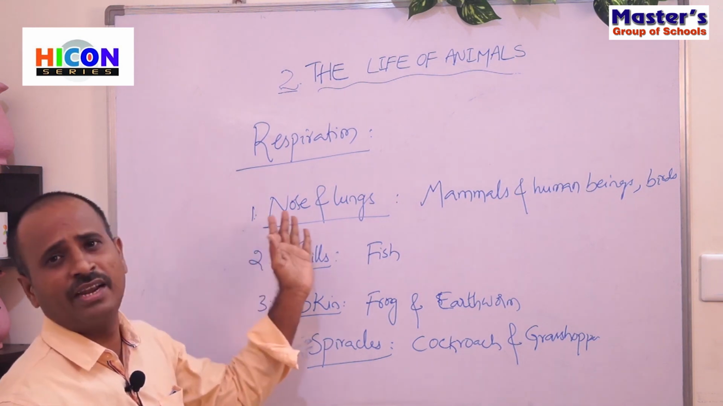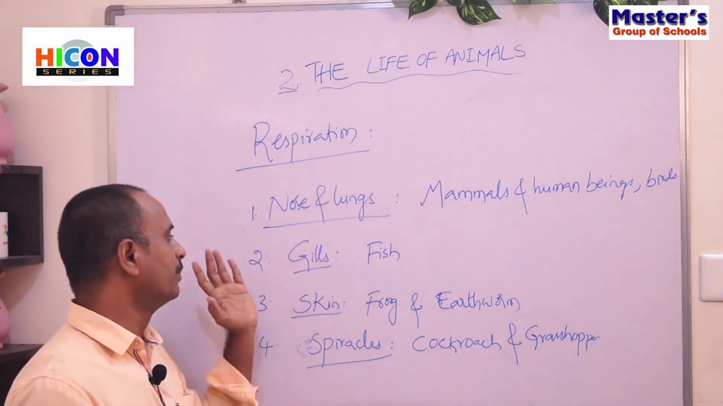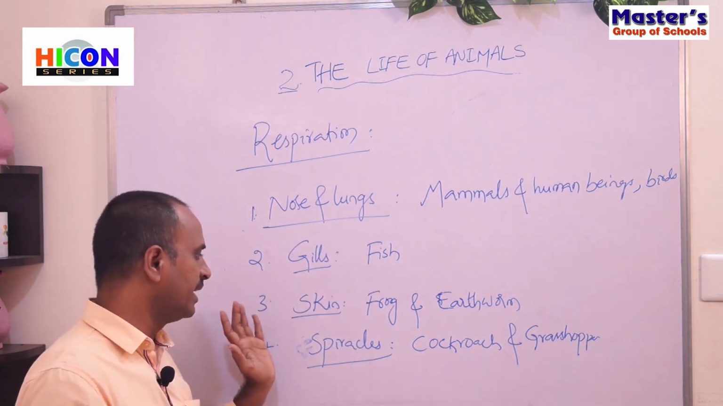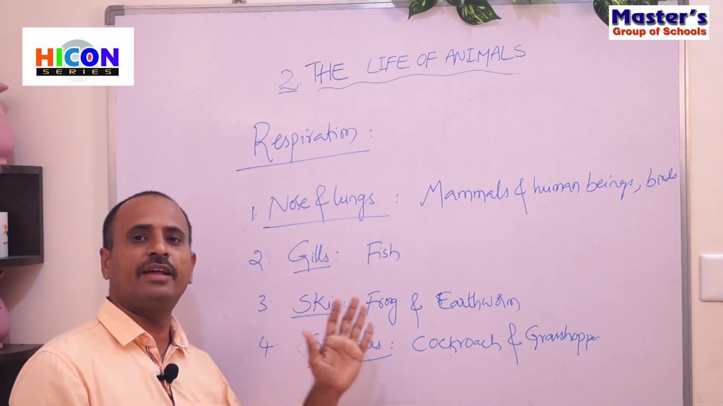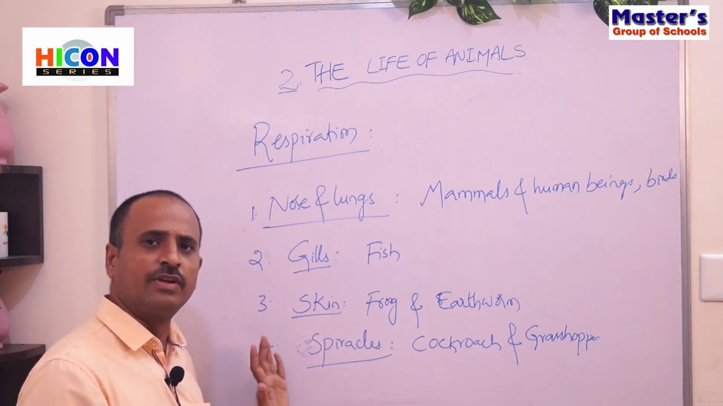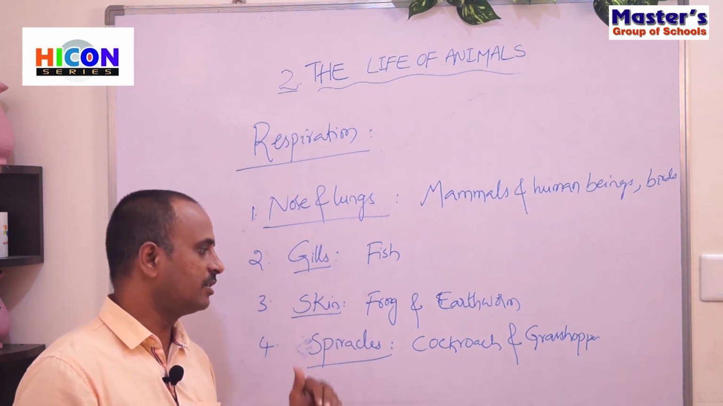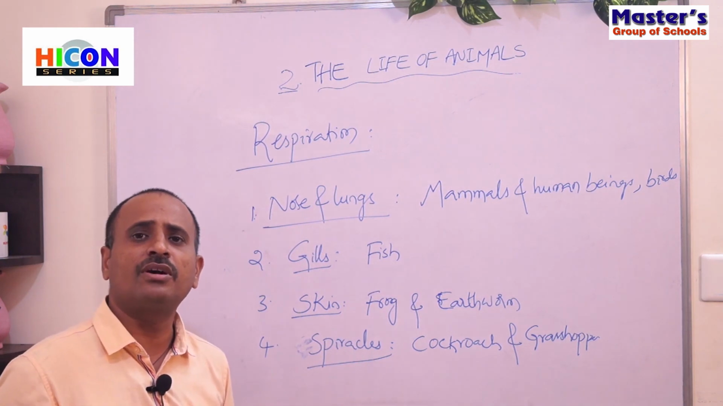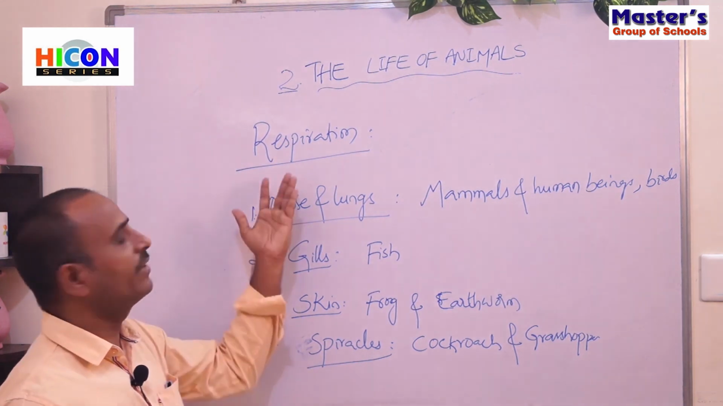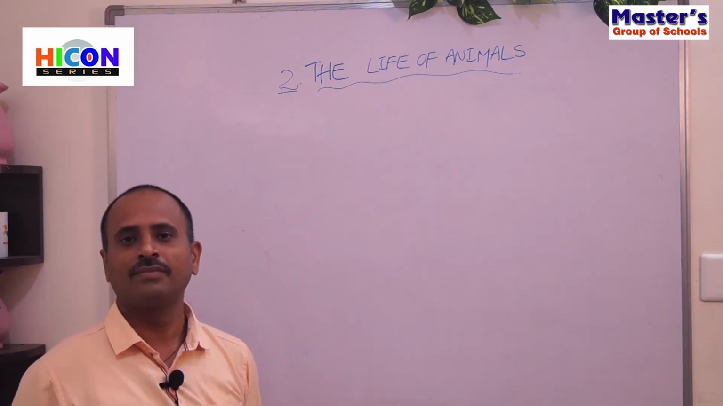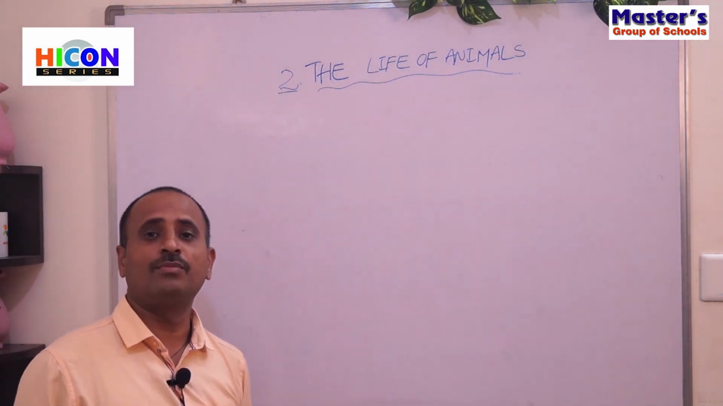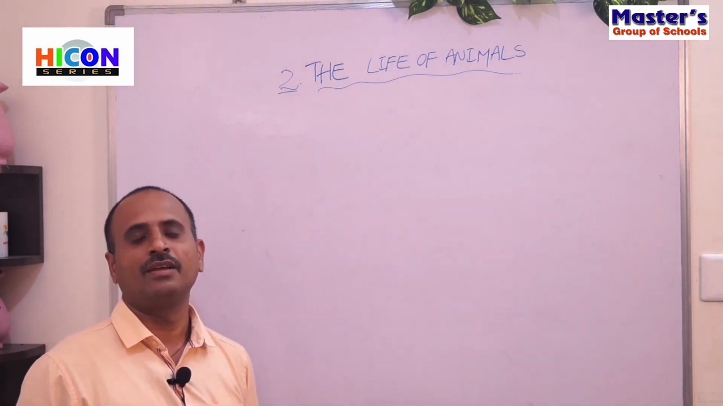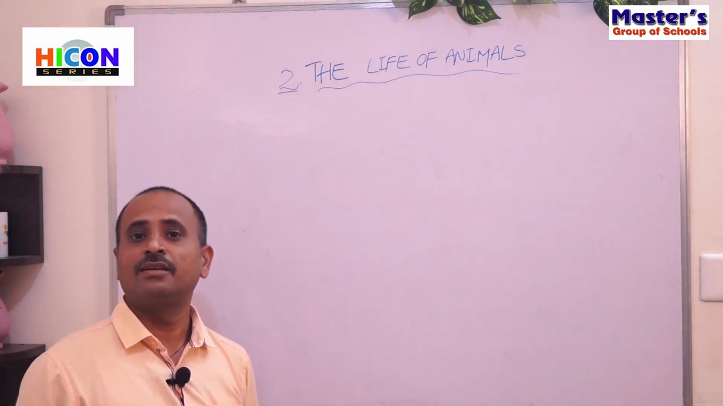The first one is nose and lungs. Some animals will breathe through their gills, for example fishes. Some animals will breathe through their skin, for example frog and earthworm. And some animals will breathe through their spiracles, for example cockroach and grasshopper. So in this way, animals are different in their respiratory organs. Up to now we have discussed different respiratory organs in different animals. And now we will discuss the movement